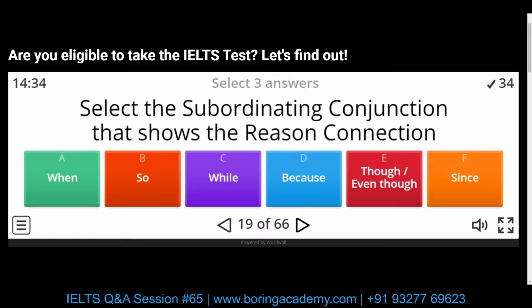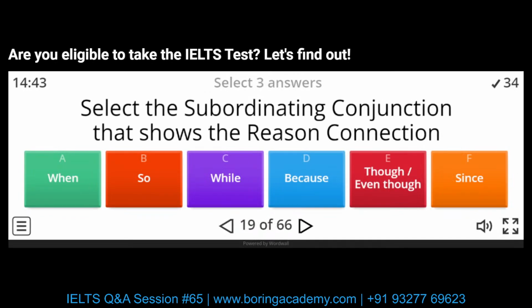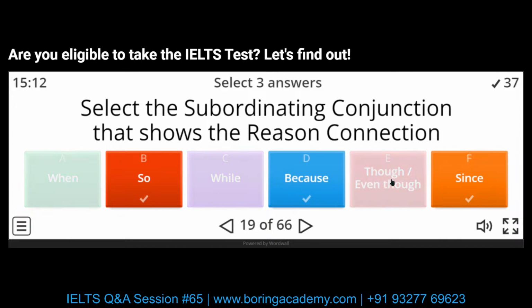Okay, give me a second. I'll remove this thing from this side. One second. Much better. Okay, someone said "so." So is a reason connection. Yes, there are two more: because and since. Did you notice that since can be used for reason and time connection as well? We can use it for both. Though and even though show contrast. While is time, and when is also time.